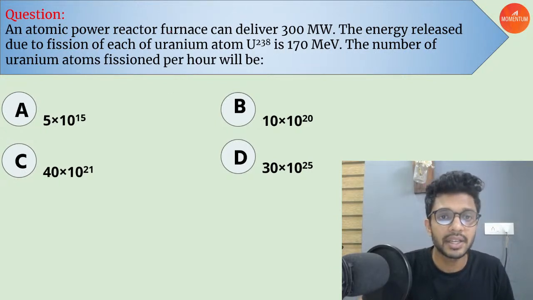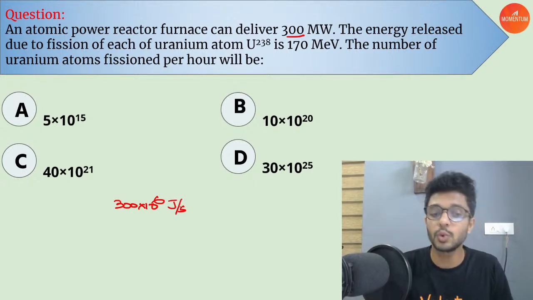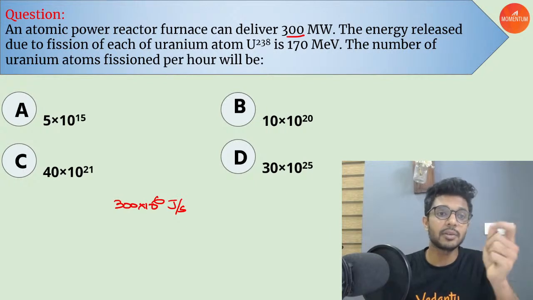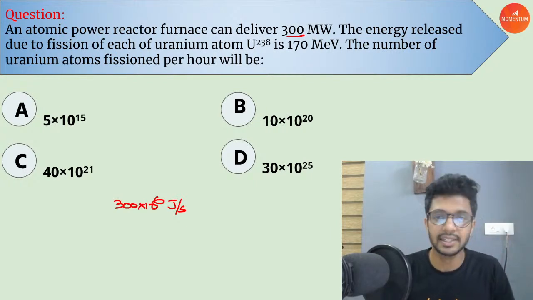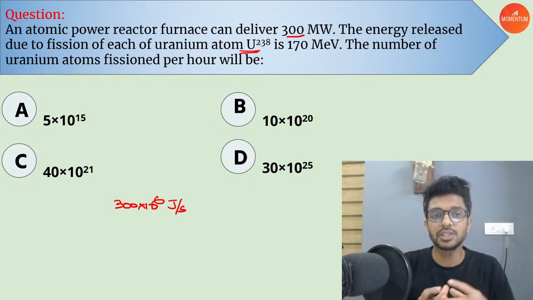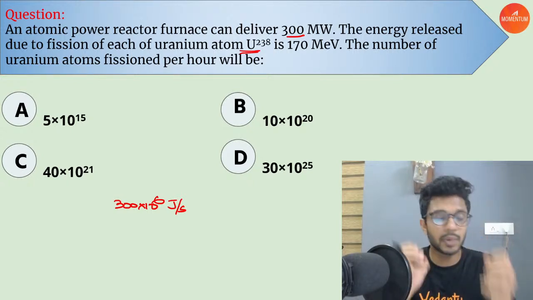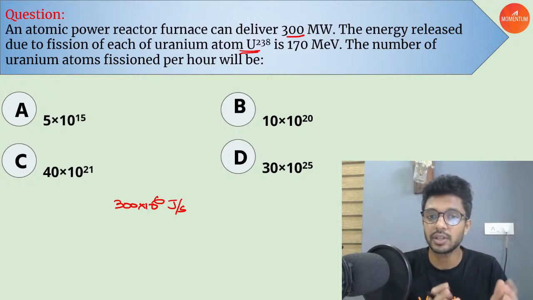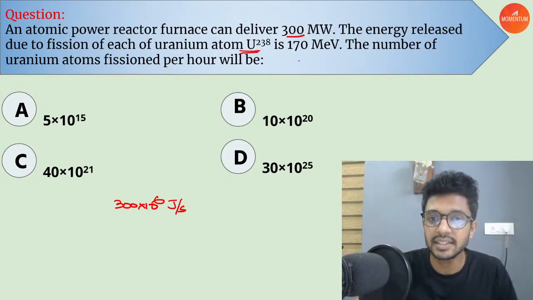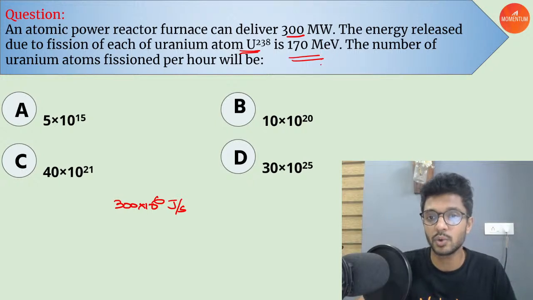An atomic power reactor furnace can deliver 300 mega, means 10 power 6 watts. What means that much joule of energy can be delivered by this power reactor in a second. Now, the energy released due to fission of each uranium, which means if uranium undergoes fission reaction, you know fission reaction means, right, a heavier nucleus is split into two smaller nucleus. During that process, energy is released, and that energy is 170 million electron volt, right?